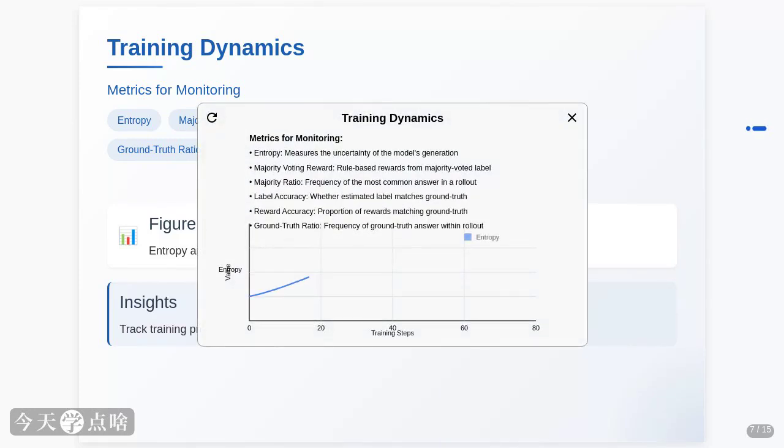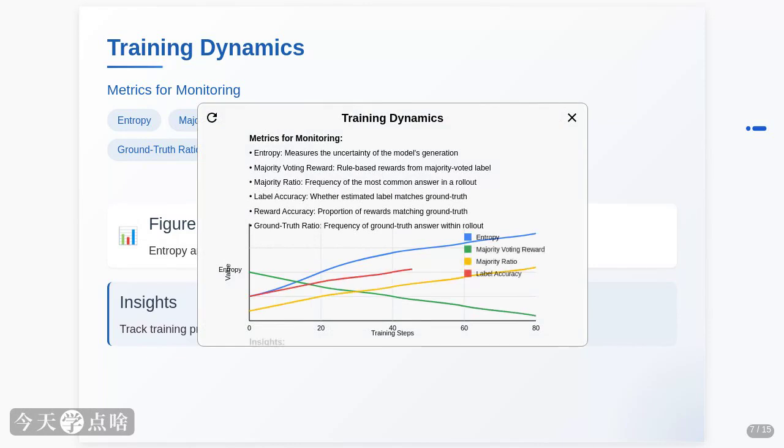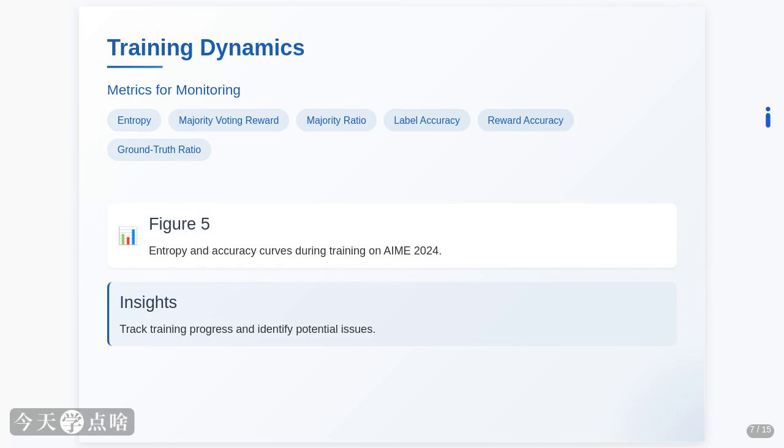So, how does TTRL actually learn during training? We can't directly see the ground truth labels, but we can track some useful metrics. We monitor the entropy of the model's outputs, how uncertain it is. We look at the majority voting reward, the majority ratio, the accuracy of the estimated label, and the accuracy of the reward itself. Figure 5 shows these curves for training on AIME 2024.